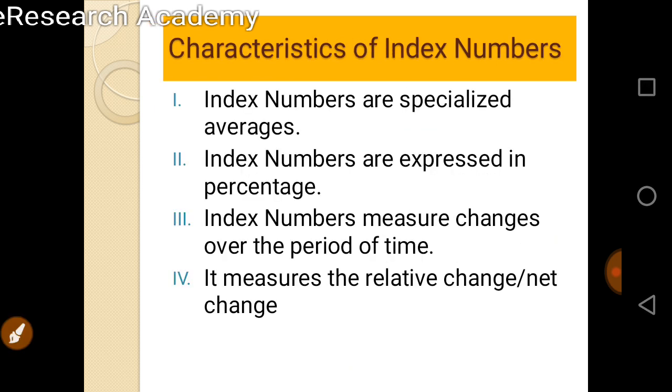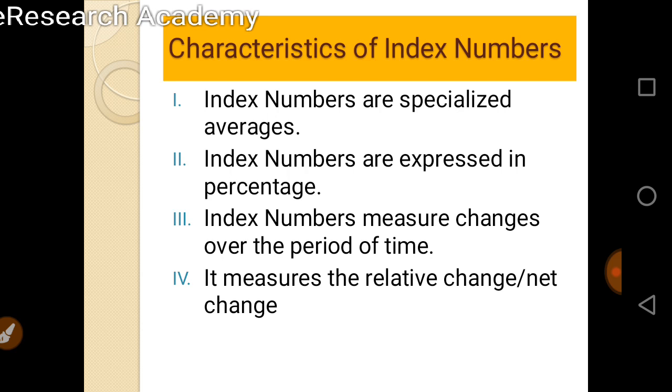Now the characteristics of an index number. As mentioned in the meaning, these are specific or specialized averages. Specialized averages here means that in the construction of an index number, the units of the items that we take are different, not uniform or similar. That is why, unlike the arithmetic mean or geometric mean, these averages are specialized in nature. That is why there is no unit to express the index number; it is generally expressed in percentage form.